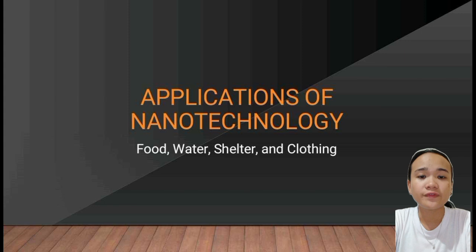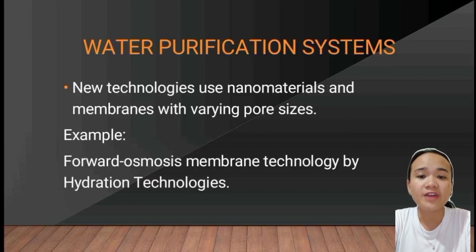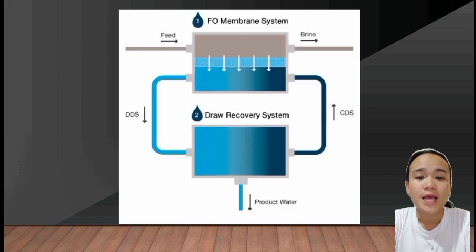Next is the application of nanotechnology in food, water, shelter, and clothing. First is water purification systems. New technologies use nanomaterials and membranes with varying pore sizes. An example of these is the forward osmosis membrane technology by Hydration Technologies. The picture shows you how the FO or forward osmosis membrane system works.